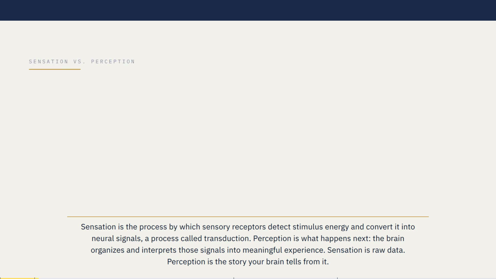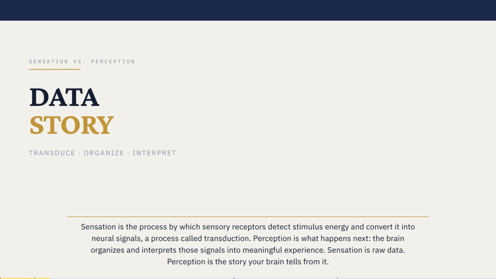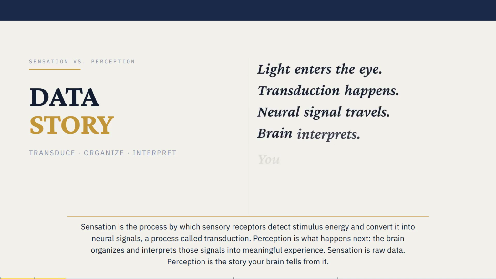Sensation is the process by which sensory receptors detect stimulus energy and convert it into neural signals, a process called transduction. Perception is what happens next. The brain organizes and interprets those signals into meaningful experience. Sensation is raw data. Perception is the story your brain tells from it.